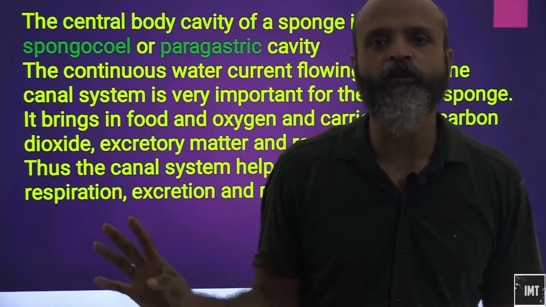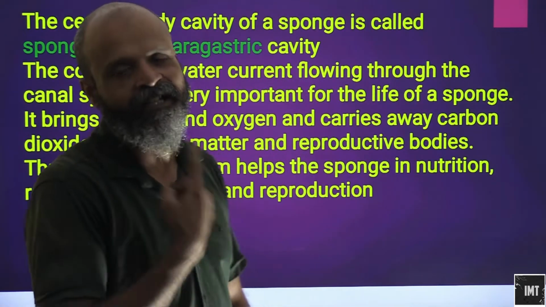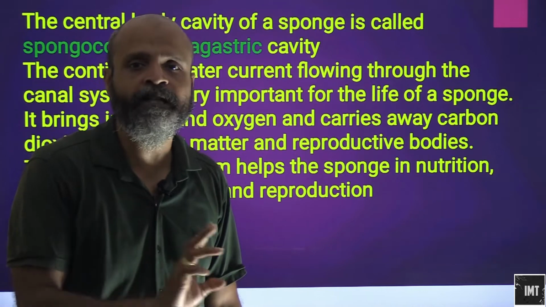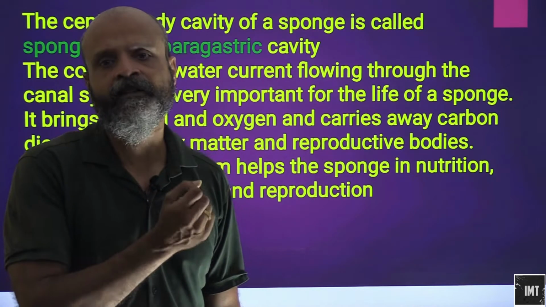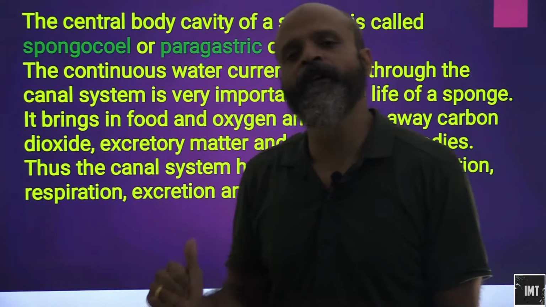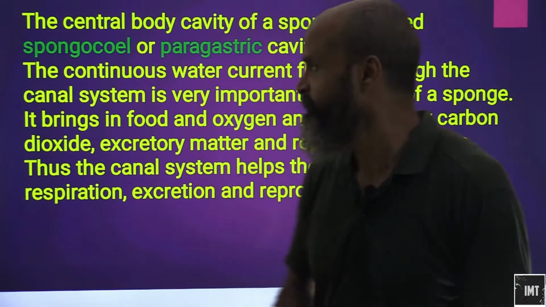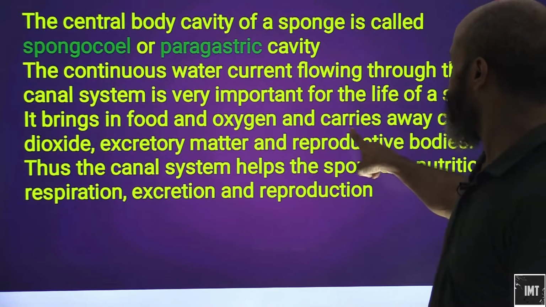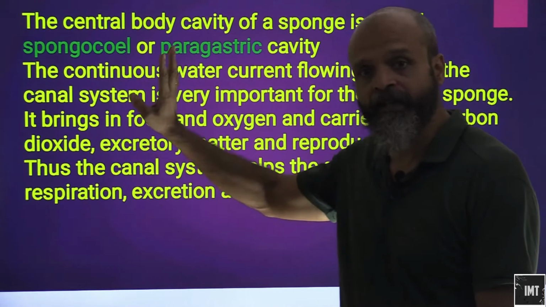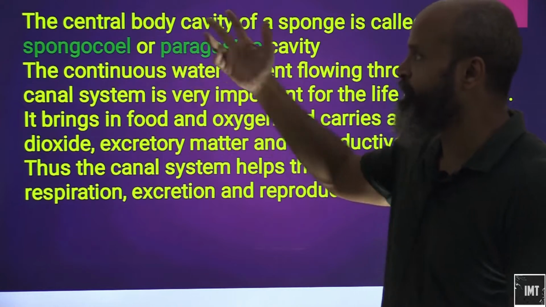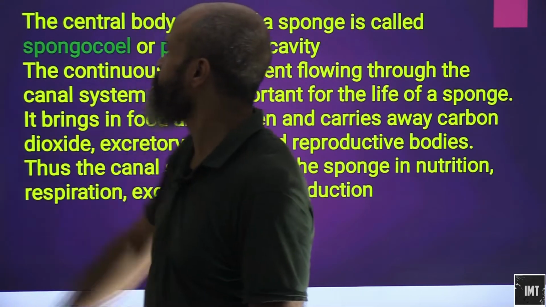The entire life process of a sponge is carried out by its canal system, and hence it's very important that every sponge has an effective canal system. If the canal system is impacted, it will be difficult for the sponge to sustain its life. So reproduction also happens through this canal system.